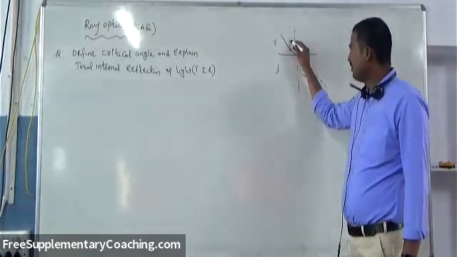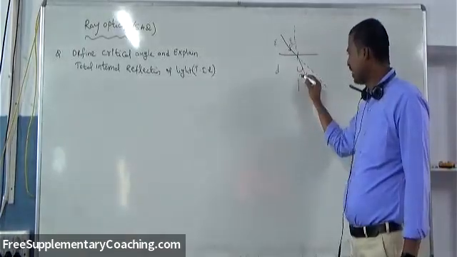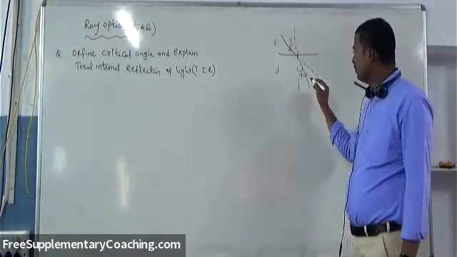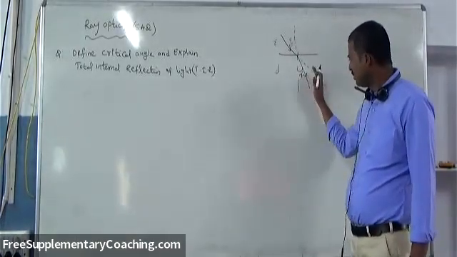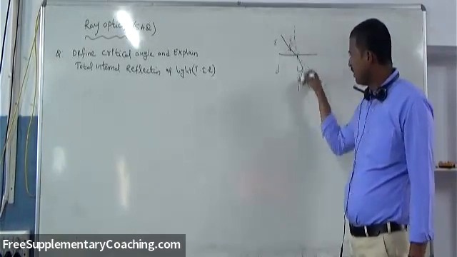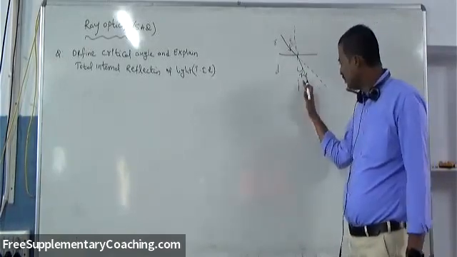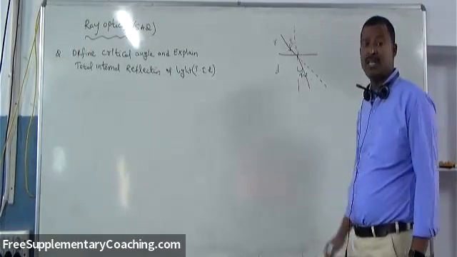This is the angle of incidence. This is the angle of refraction. So this is bending towards the normal. See, this normal line is perpendicular to the surface. So it is coming towards the normal. It bends towards the normal.